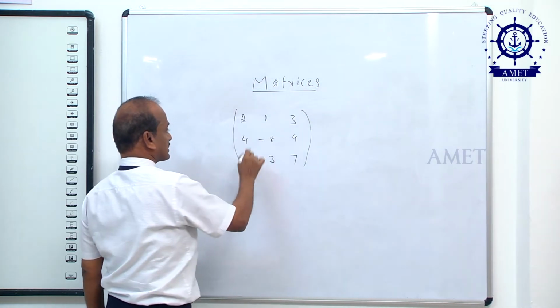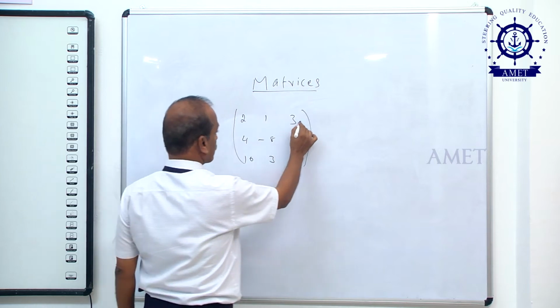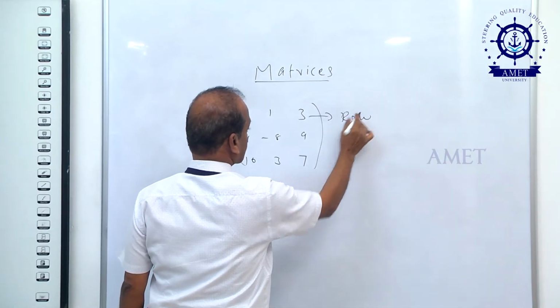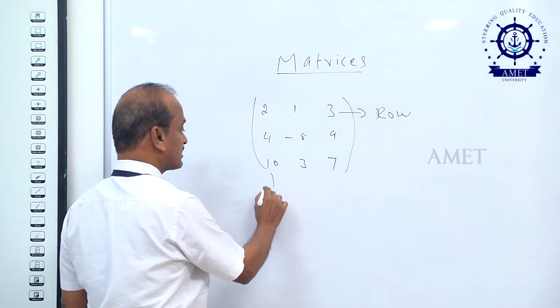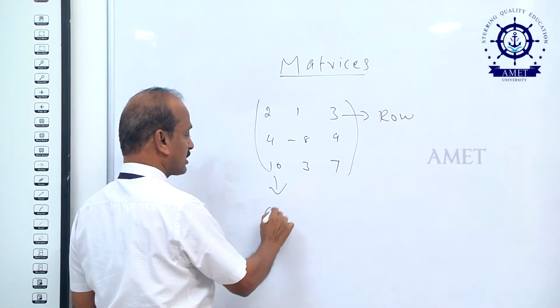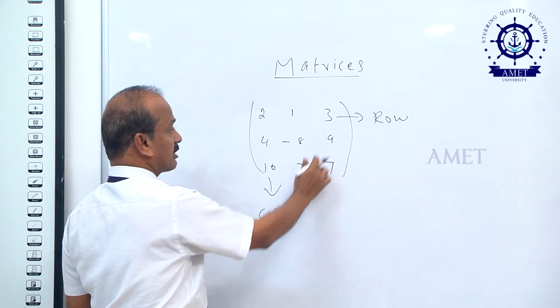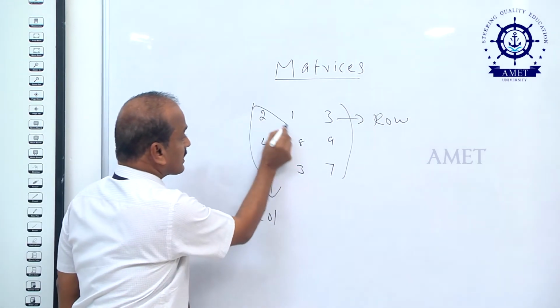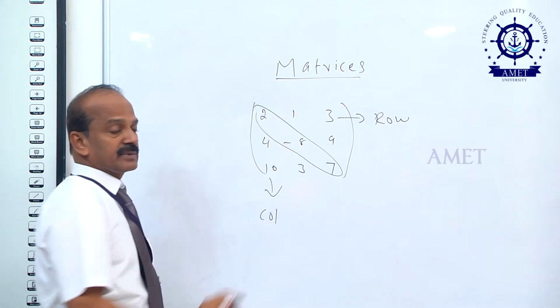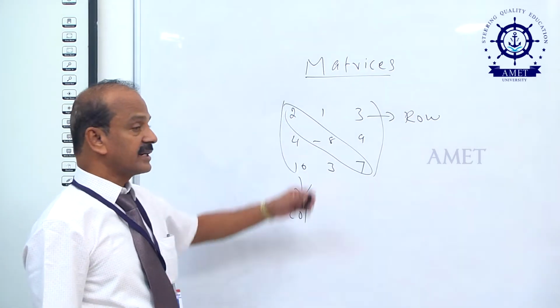This is a matrix. This is called the first row, this is the second row, this is the third row, this is the first column, this is the second column, this is the third column, and this is nothing but the diagonal elements.